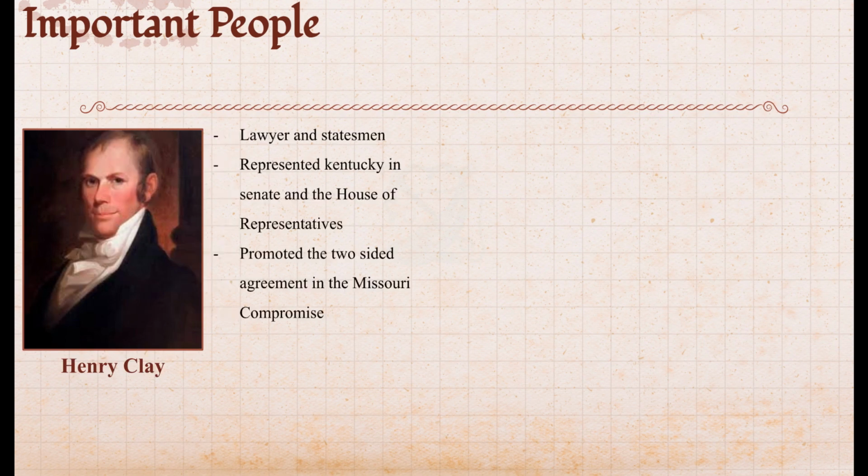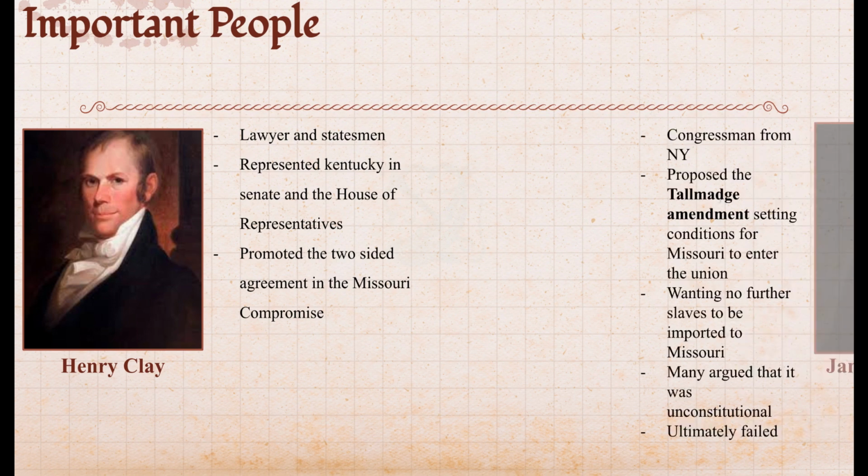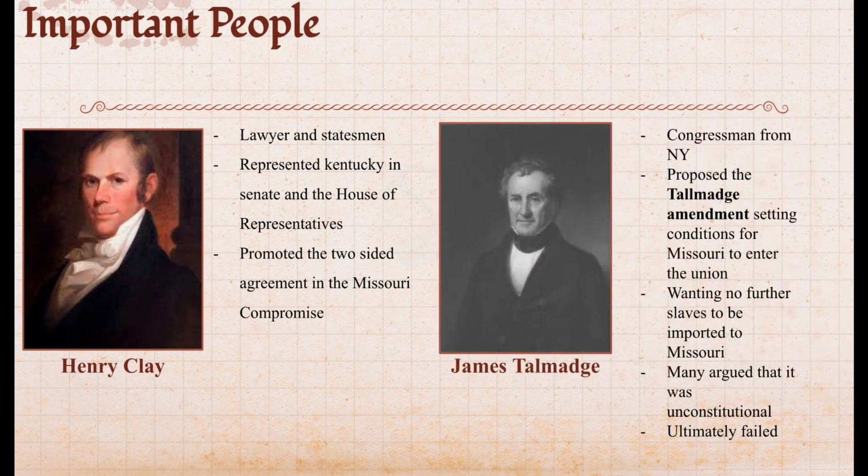Henry Clay was a statesman who represented Kentucky in the House of Representatives and in the Senate. He was the seventh Speaker of the House, and he promoted the Missouri Compromise and the agreement of the two sides.